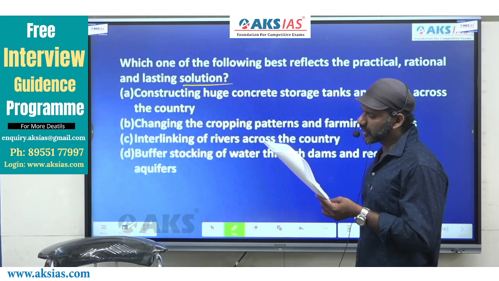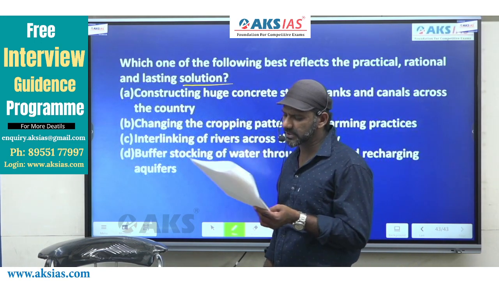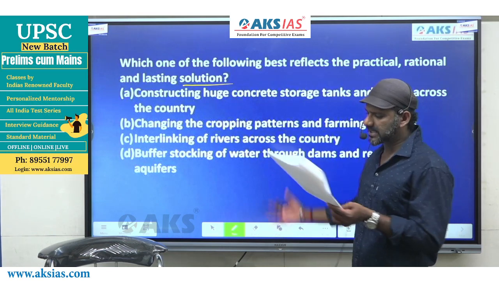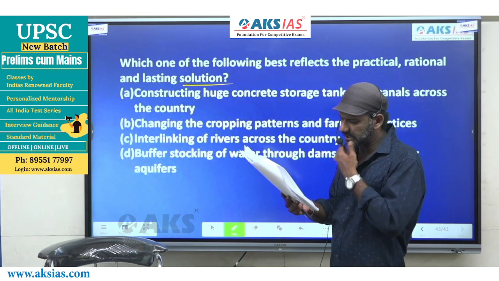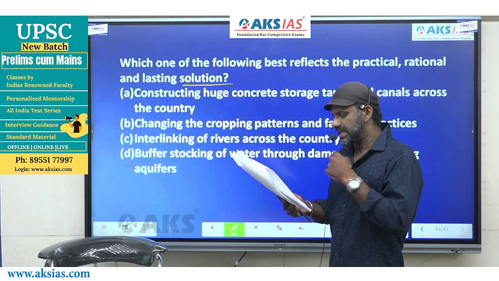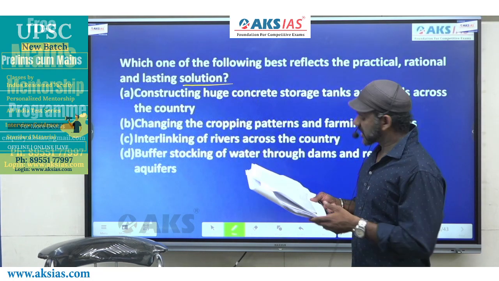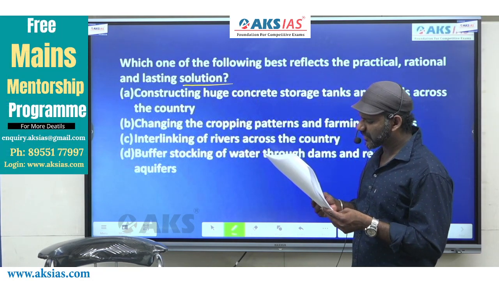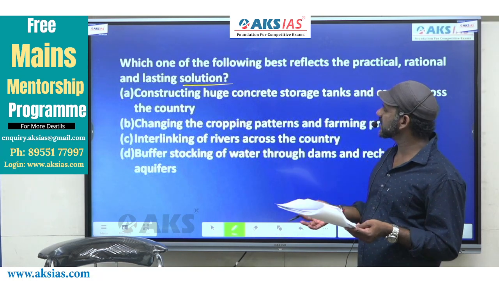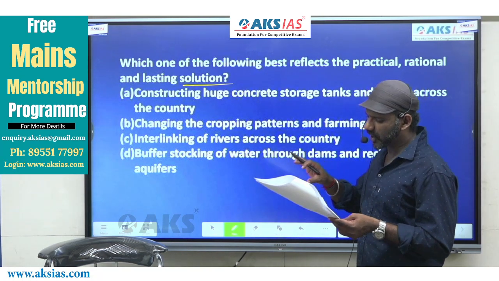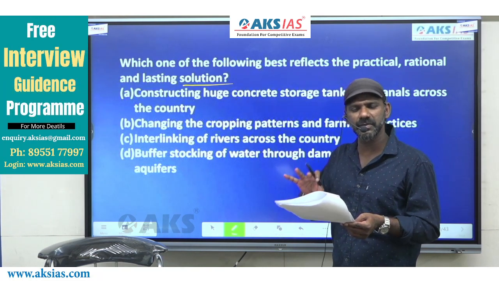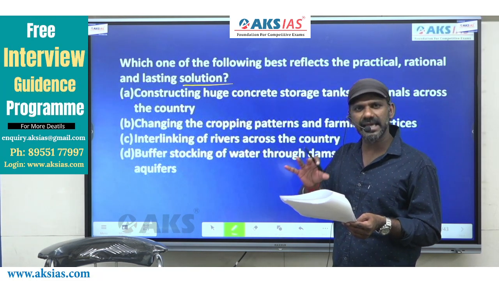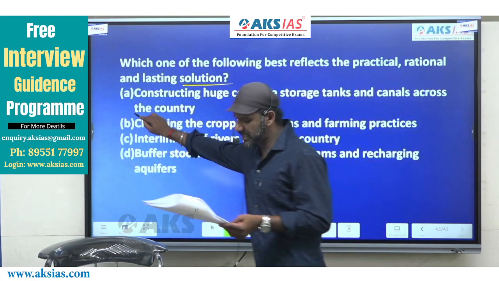Constructing huge concrete tanks and canals across the country. Okay, this can be a solution. Now, constructing huge concrete storage tanks and canals across the country. Leave it there. Come to B. Changing the cropping patterns and farming practices. This cannot be the solution to the problem of controlling floods and droughts actually. So B can be eliminated.